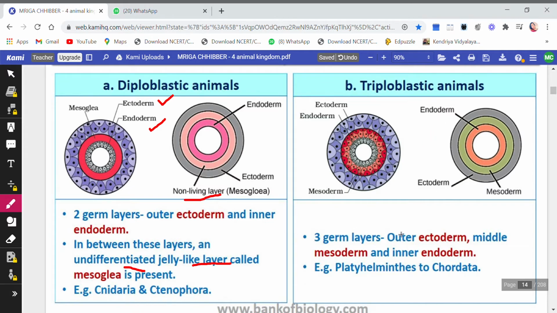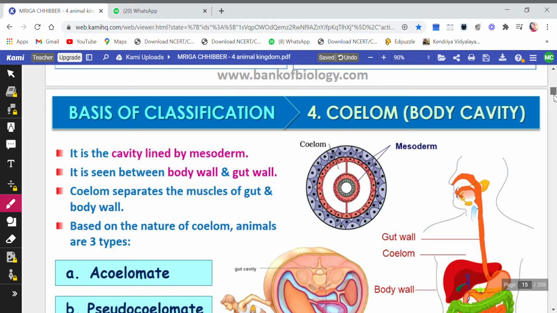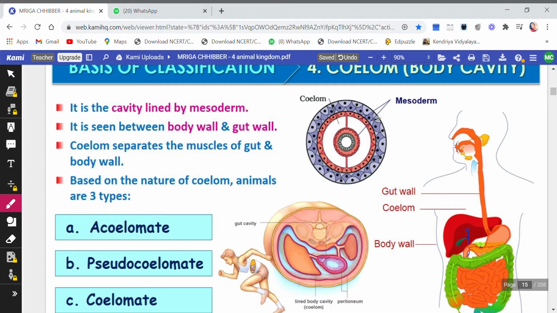But here in triploblastic, there are three germ layers. Outer one is ectoderm, middle one is mesoderm, and the inner one is the endoderm. Examples are Platyhelminthes and Chordata. Very easy. It is not that difficult. Okay. Then the next topic, or the fourth one, is the coelom or the body cavity.